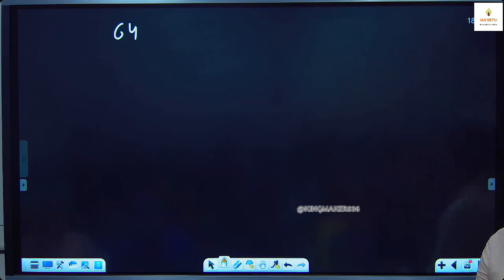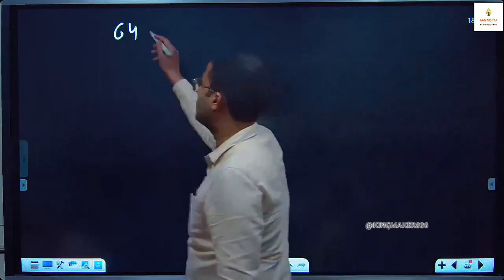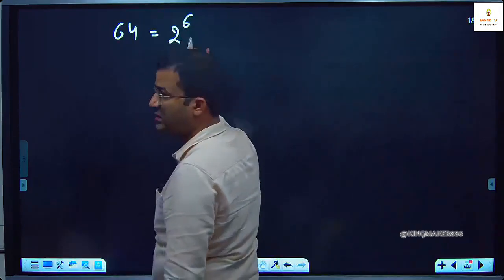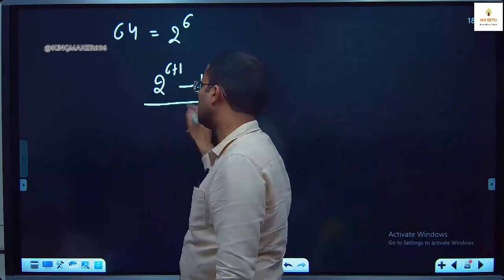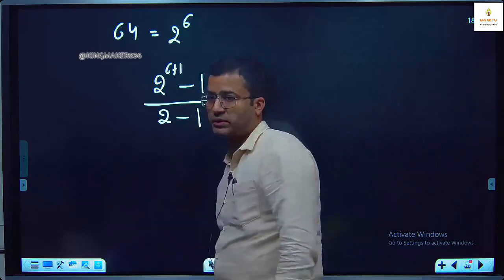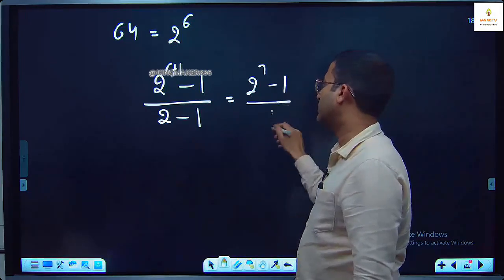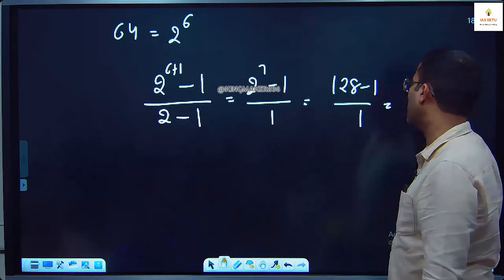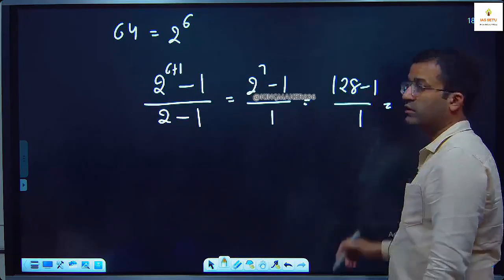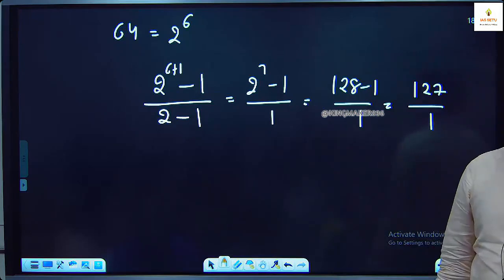Fine. What is your answer? 127, because it is 2 to the power 6. So it will be 2 to the power 6 plus 1 minus 1 upon 2 minus 1. So 2 to the power 7 minus 1 upon 1. What is 2 to the power 7? 128 minus 1 upon 1. It is 127 upon 1. So our answer is 127. Simple tha.